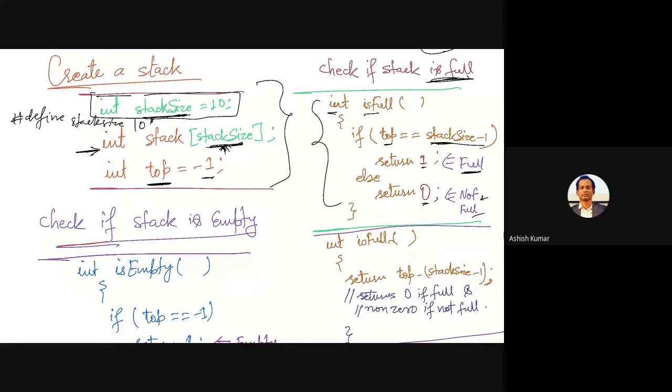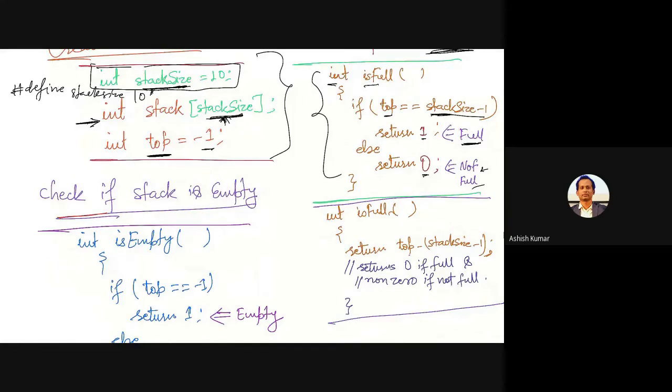There is another way. The same function can be shortened out. उसको छोटा कर सकते हैं single statement से. Return top minus (stack size minus 1). If I take the upper example where stack size was 3, then top will be pointing to 2, and stack size is 3 minus 1, so this total thing is going to be 0. If it returns 0, then that means the stack is full. If it returns a non-zero value, negative or positive, for example if you had a single element, top will be 0 and stack size minus 1 will be 2, and this is going to be negative. Whatever it is, if it is 0, it is full. If it is not 0, then it is not full.